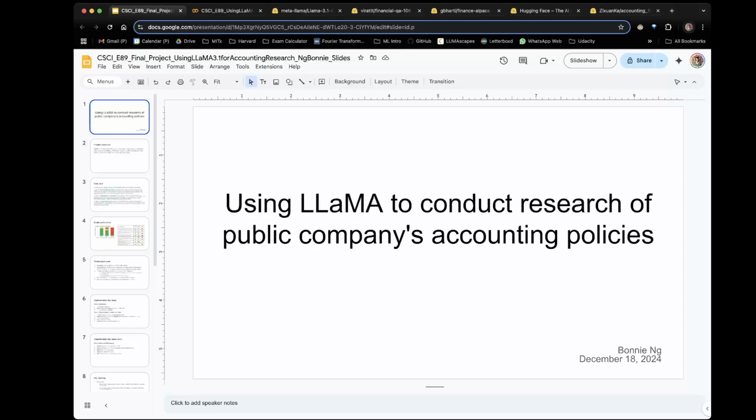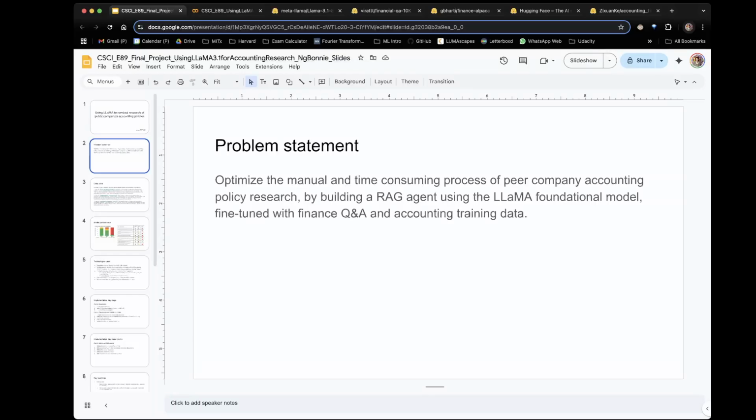While specialized knowledge is required to interpret the accounting research findings, the actual compilation of the policy research is often quite manual and time-consuming. In this project, we attempt to leverage a large language foundation model, fine-tune it with specialized Form 10 case data, and build an agent to retrieve relevant accounting policies from peer companies. Our goal is to optimize the manual and time-consuming process of peer company accounting policy research.